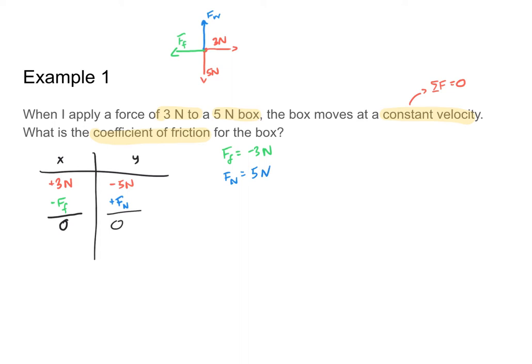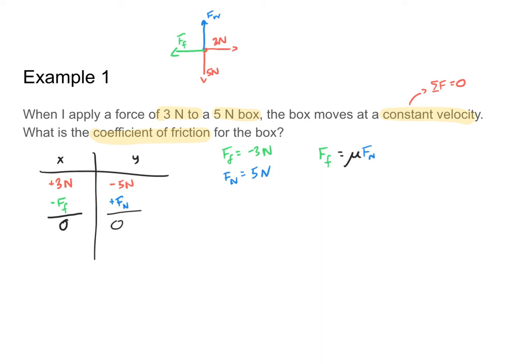Now that I have my frictional force and my normal force, I can solve for my coefficient of friction, since I know that my frictional force is equal to my coefficient of friction mu times the normal force. Now, before I plug in numbers, one thing that I do want to caution all of you on, the equation that we use to relate friction and the normal force only tells me about the magnitude of those two forces. It does not tell me the direction.